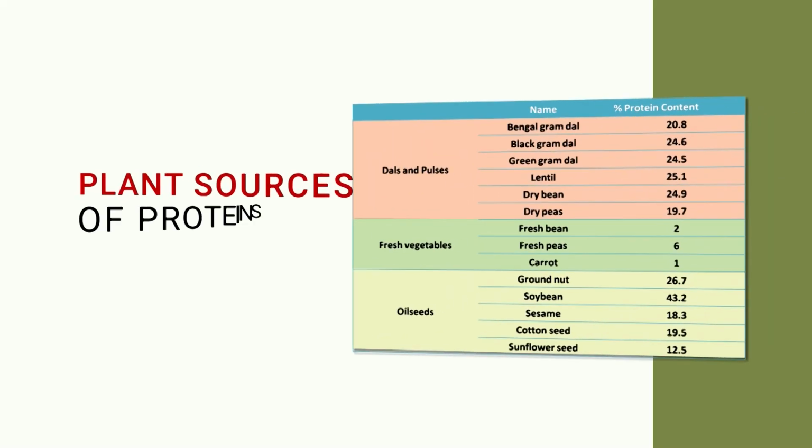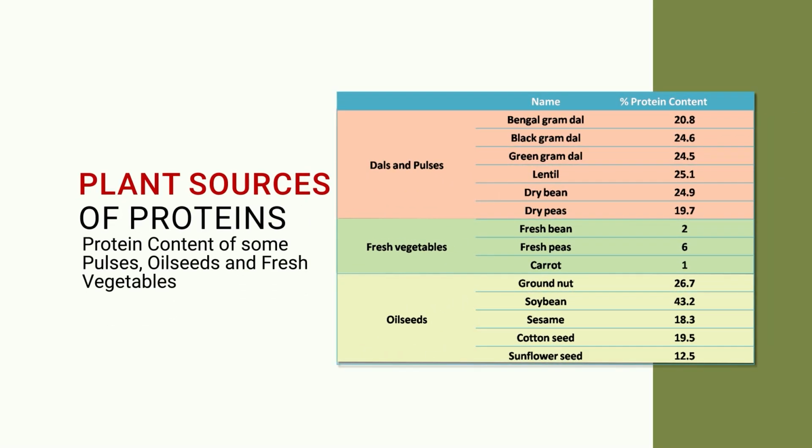Let us see how much protein is present in different foods, such as pulses, oil seeds, fresh vegetables and fresh fruits. The higher amounts of protein are present in oil seeds, dal and pulses.